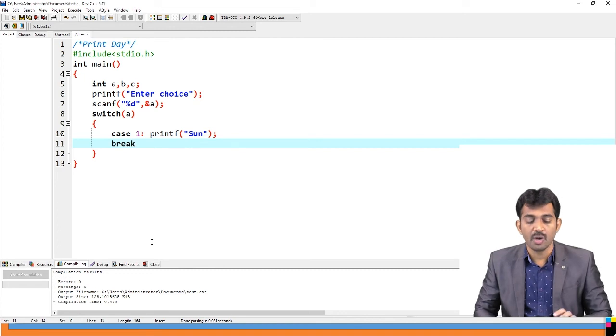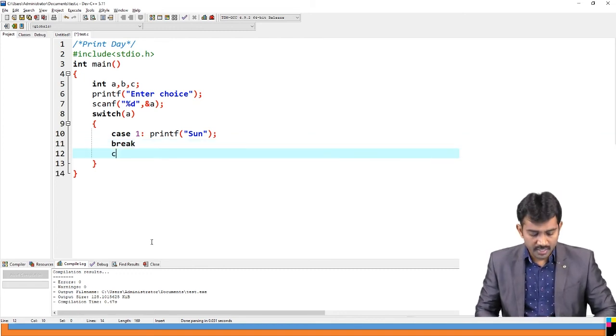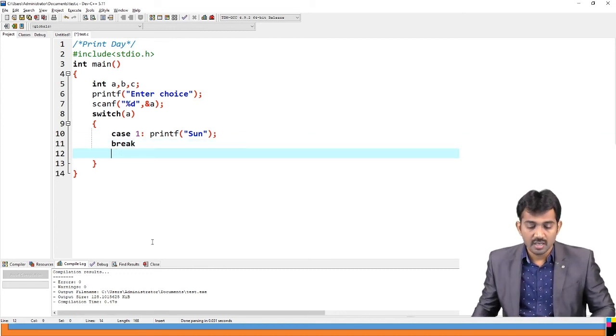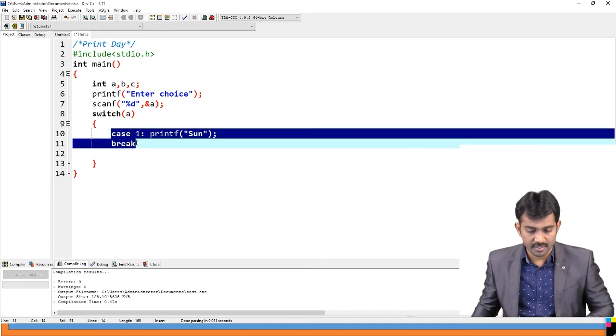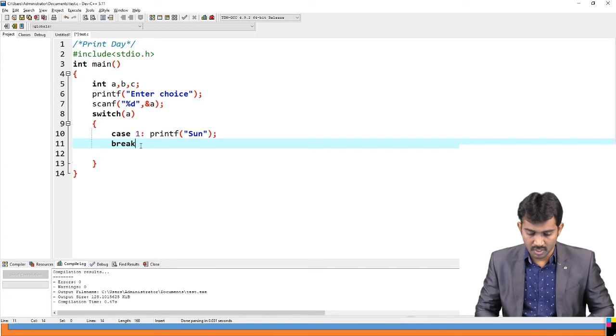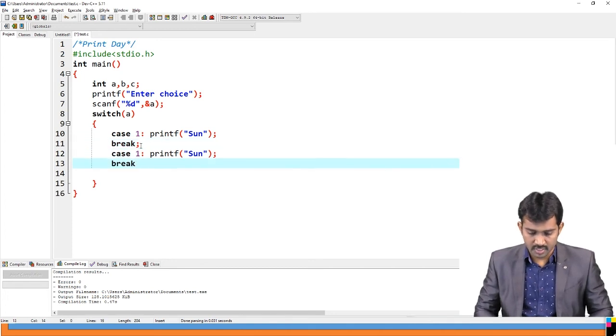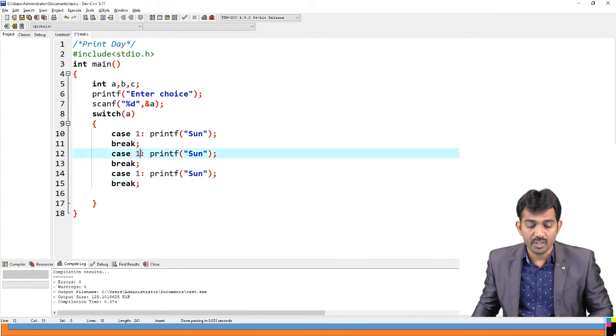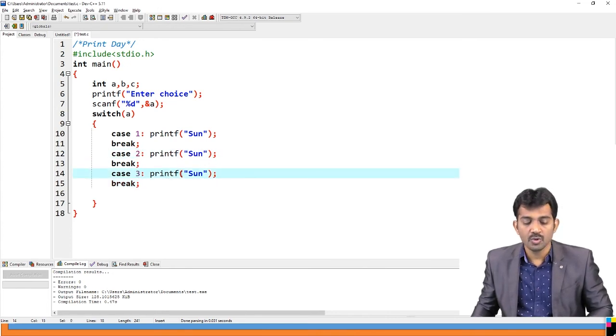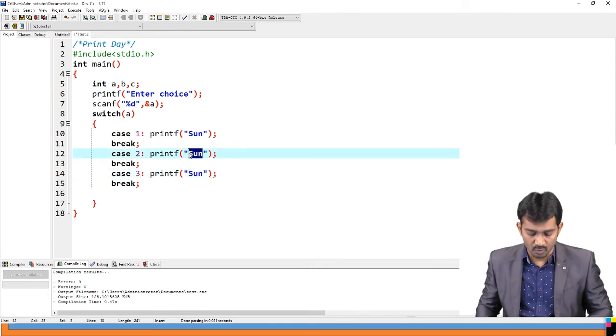Break means you are going to stop the case there. This is the process we are going to continue. I'm going to write only 2 to 3 statements, 1, 2, 3 only, so you can extend if you want.